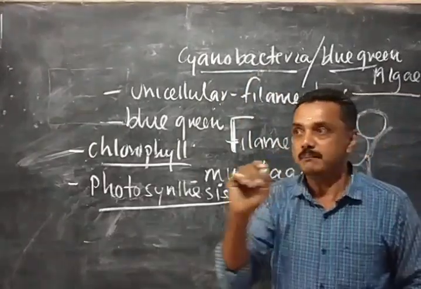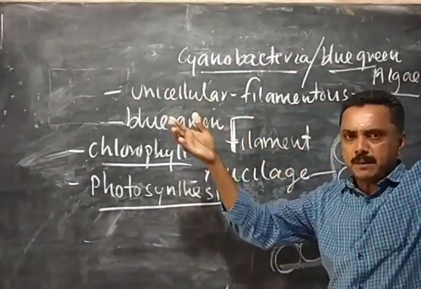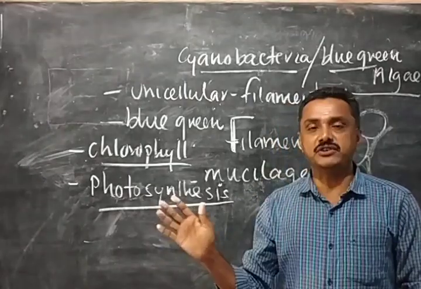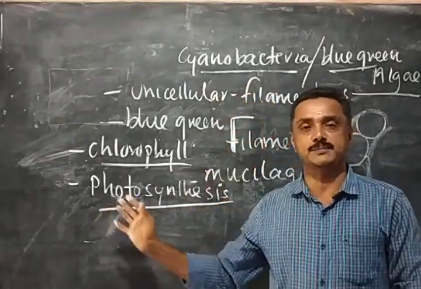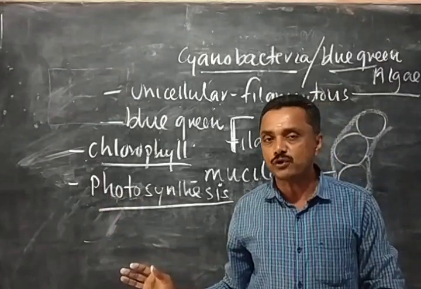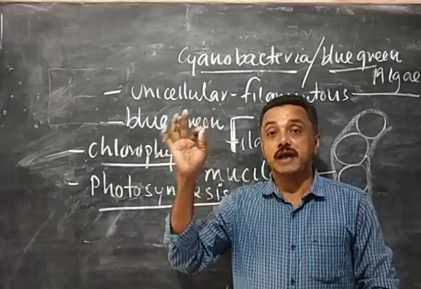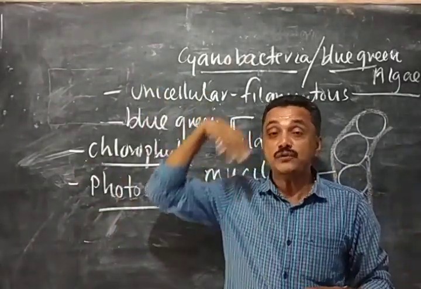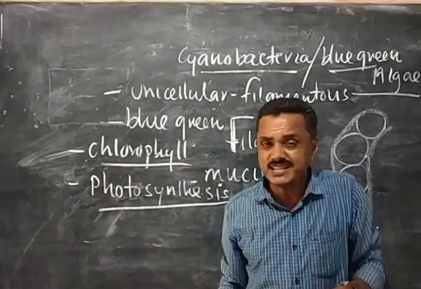Remember that plants are not the first photosynthetic organisms. Plants originated much later. Before plants, cyanobacteria originated. Cyanobacteria are the first photosynthetic organisms of the world. What is the meaning of that? Photosynthesis was started by cyanobacteria, not by plants, crores of years ago.